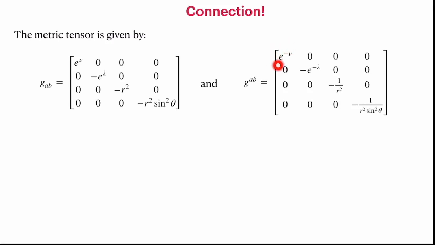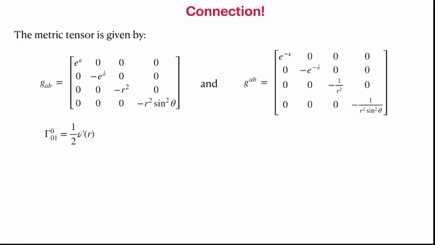We can get the upper indices by simply taking the inverse. The inverse is e to the power minus nu. So that is another advantage of this notation. The inverse of the metric is simply obtained. Then we can compute the gammas. You have already done this with slightly different notation. Since you are already experts on this, I am not going into detail.